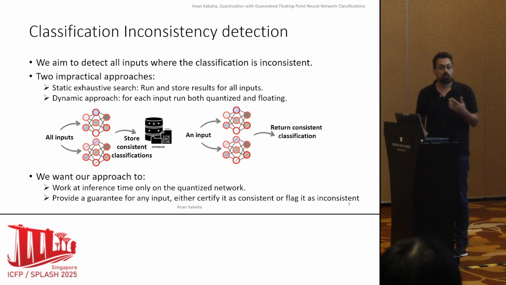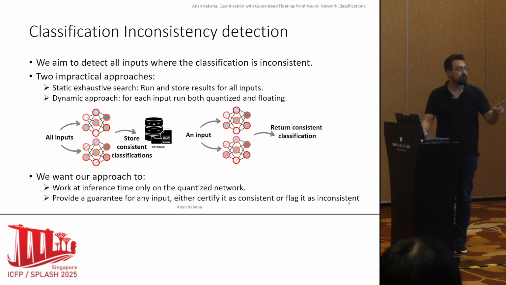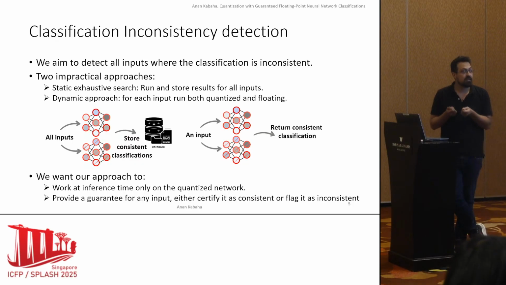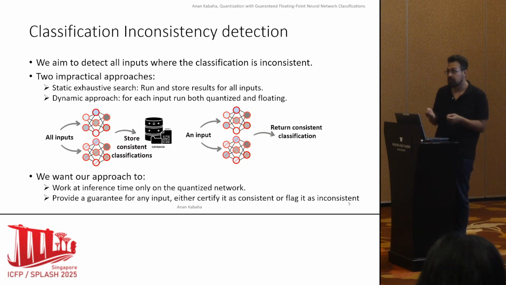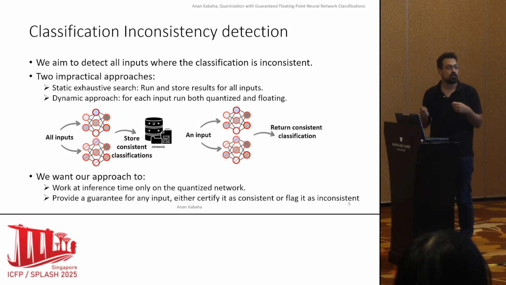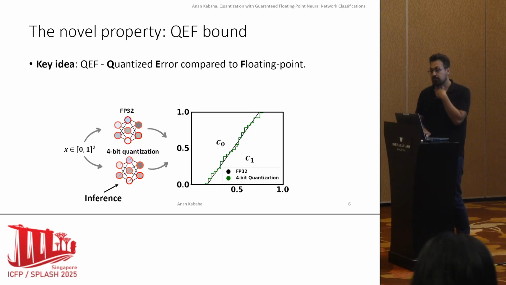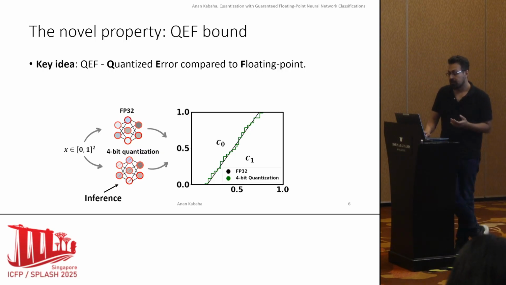So what requirements do we want from our approach? First, we want it to work at inference time only on the quantized network. It's important. Second, we want to provide a guarantee for any input to certify it as consistent and/or flag it as inconsistent. And this brings us to our main idea, the QIF bound.